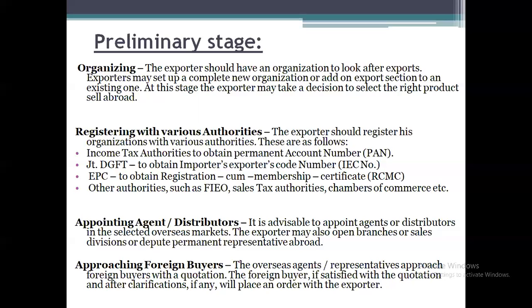So they are going to approach the foreign buyers with the quotation, and if the foreign buyers have any clarification or doubts, they can get the clarification from the exporter, and after getting all the information, if he is satisfied, he may place the order with the exporter. This is the preliminary stage.